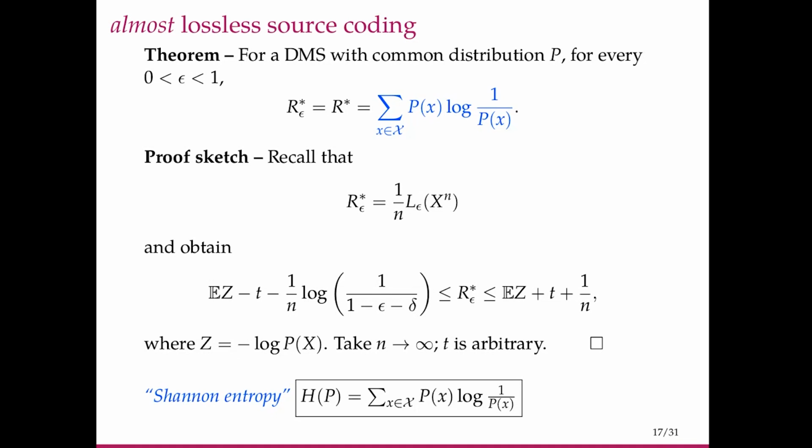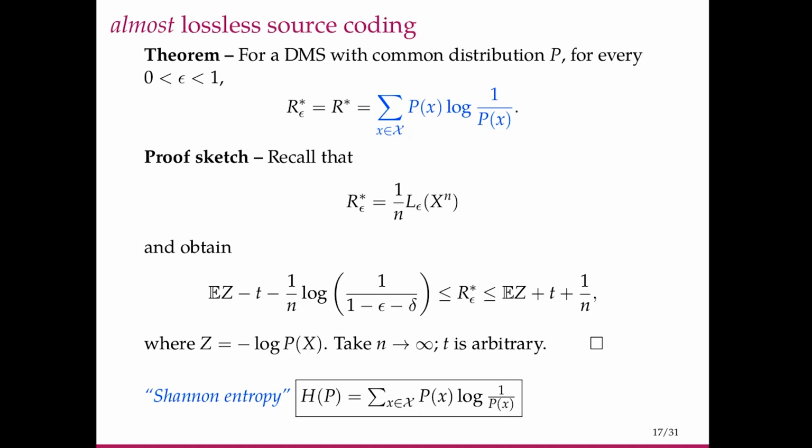So this brings us to the end of the discussion on almost lossless source coding, where we characterize the minimum length for representing a source such that we incur a probability of error epsilon. We got upper and lower bounds for that expression for L epsilon of x, and we then used it to show upper and lower bounds for a source which is a discrete memoryless source.